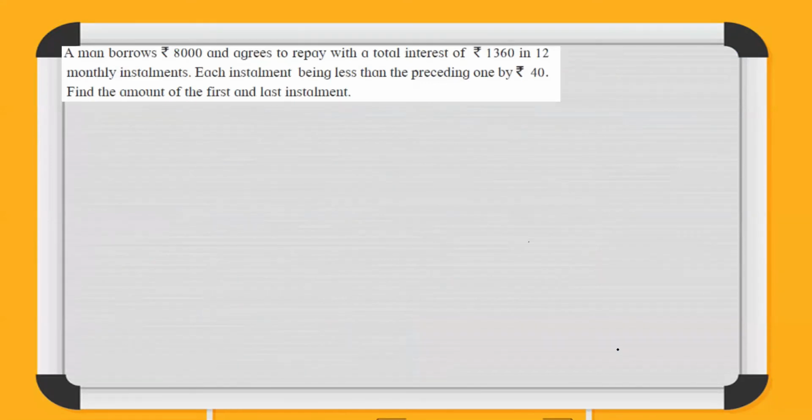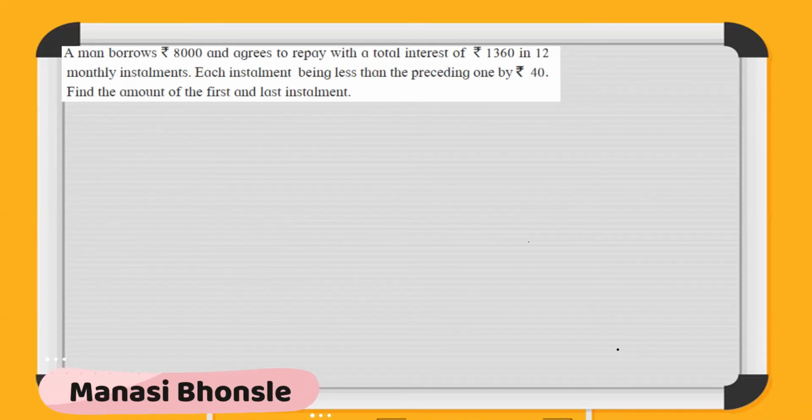Now, question number 2 says, a man borrows rupees 8,000 and agrees to repay a total interest of 1,360 in 12 monthly installments, each installment being less than the preceding one by rupees 40. Find the amount of the first installment and the last installment.